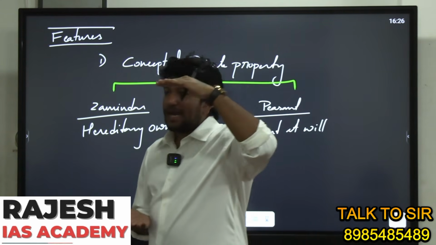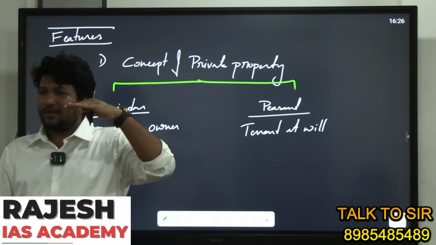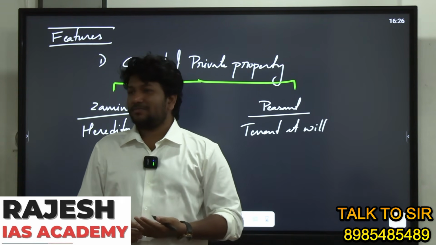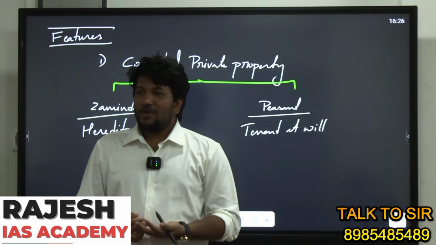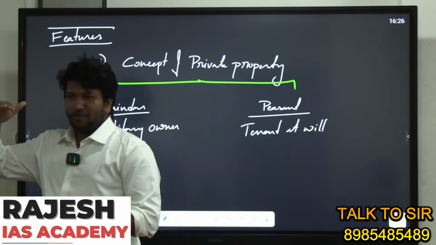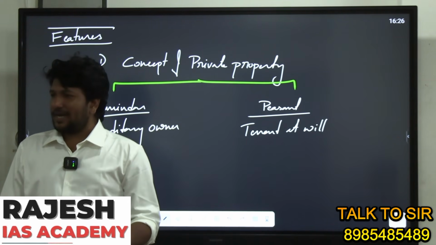Initially, how was the land revenue collected? Initially it was the ijadari system or revenue farming system. In that, whosoever was the highest bidder in the auction would collect the land revenue.